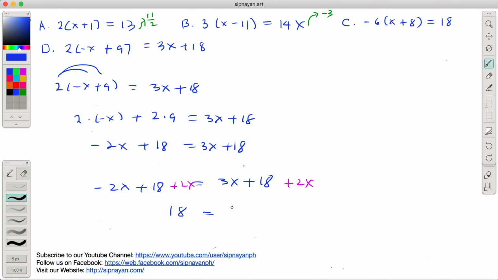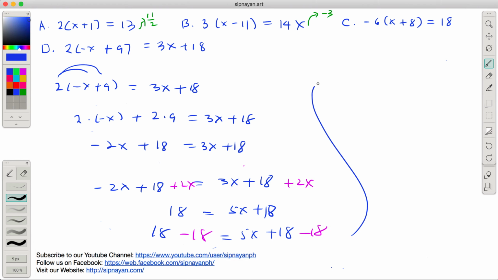This is equal to 5x plus 18. Kasi ang 3x plus 2x is 5x. And then we subtract 18 again from both sides para matanggal dito kasi dapat x na lang matitira dito, di ba? So 18 minus 18 equals 5x plus 18 minus 18.